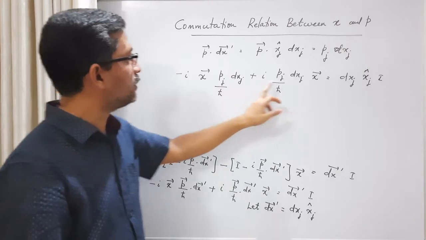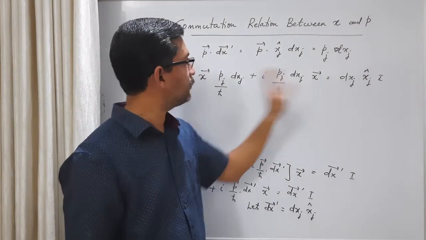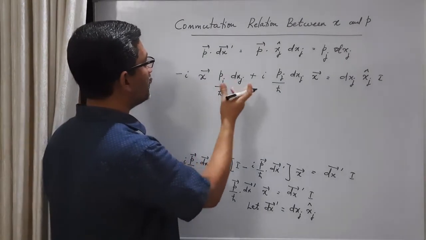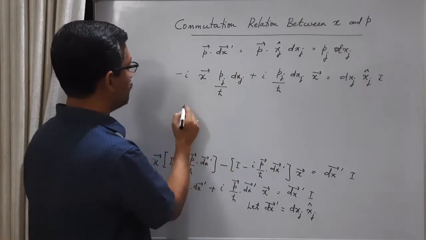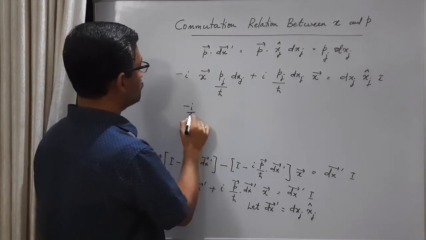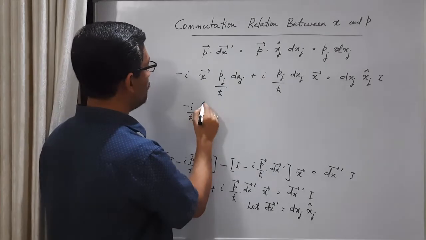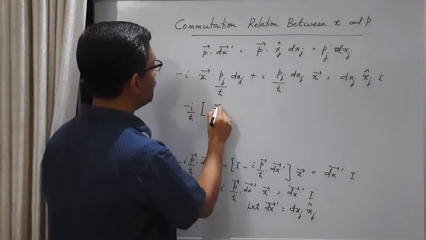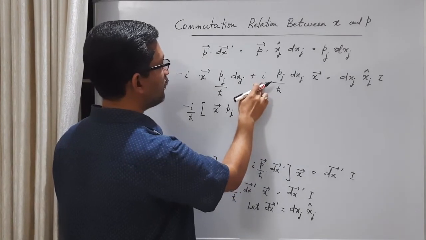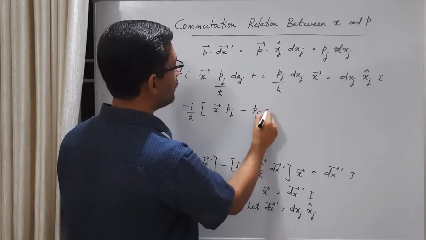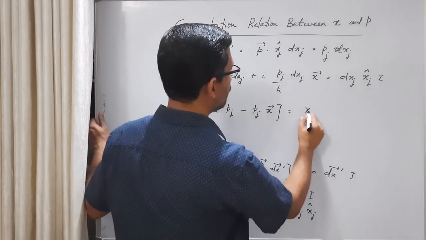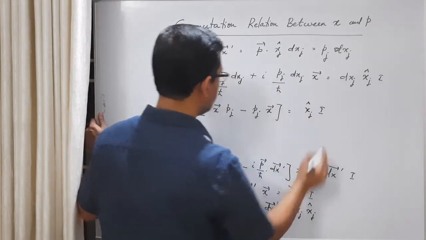Throughout we can cancel dxj, in all the terms. Also we can take minus I outside. So we have minus I by h cross. H cross is also common. So what is remaining is x times pj minus, when I take minus I outside, we have a minus sign here, pj times x equals, dxj has gone, xj cap times identity.